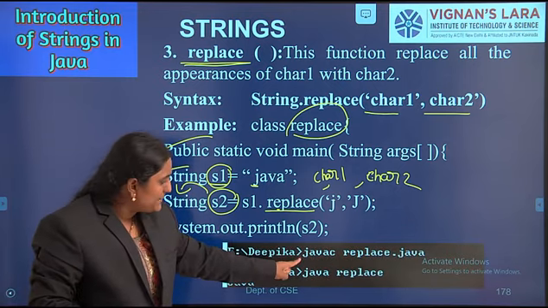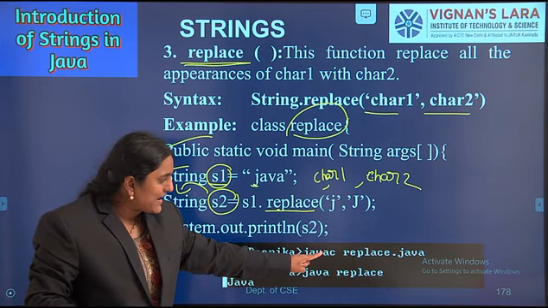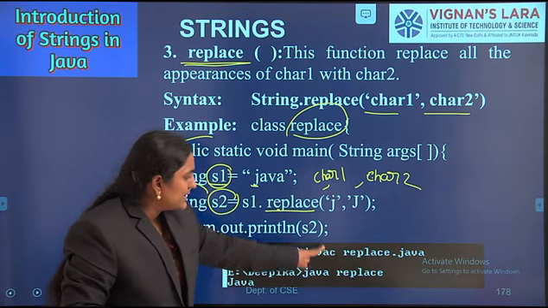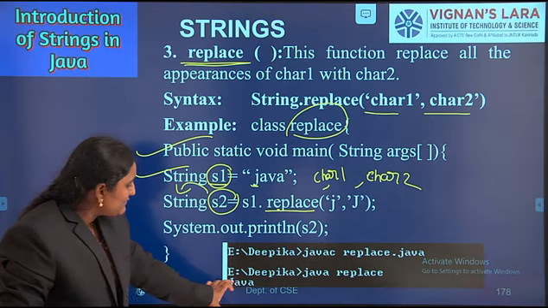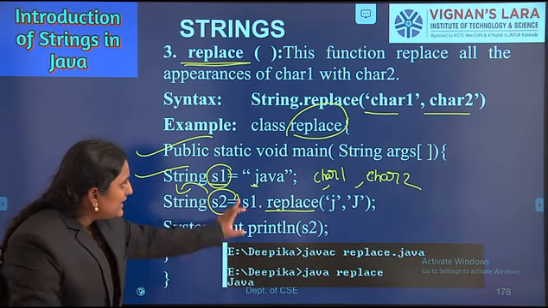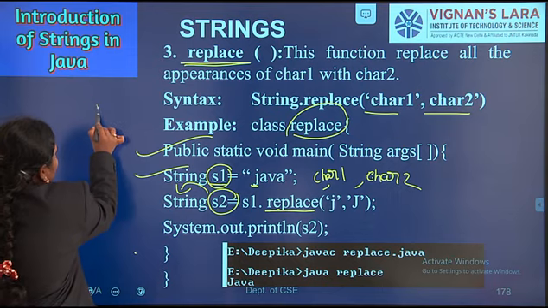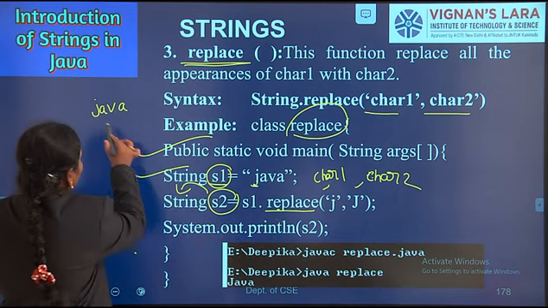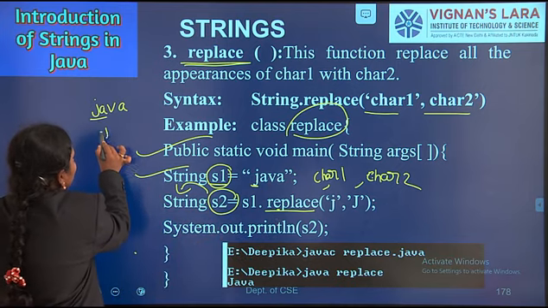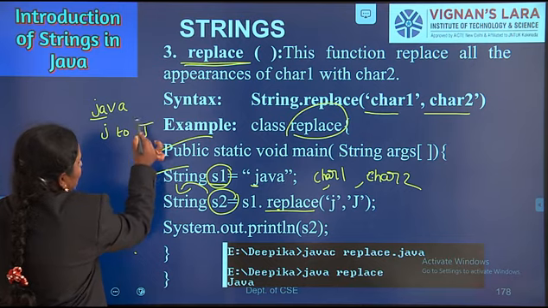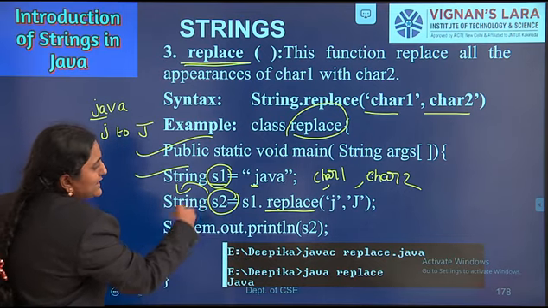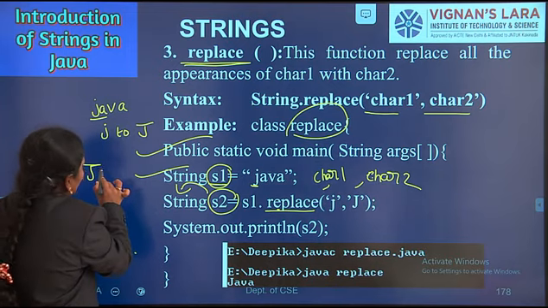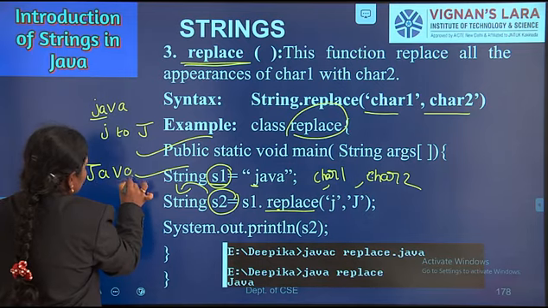What is the command for compilation? javac space filename dot java. What is the command for execution? java space filename. What is our file name? Replace. If you compile and run this program, what is the output we are getting? Java. Already we had given a string that is java, but I am replacing char1 with char2, small j with capital J. Finally, we applied the replace method. Only the first character would be changed.